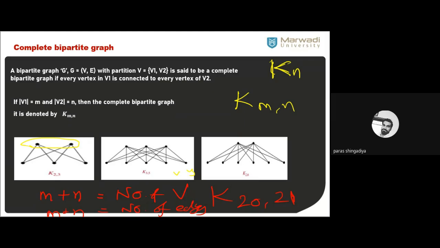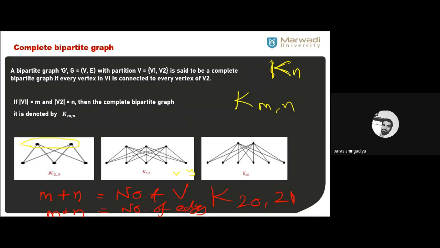So for K2,3, 2 plus 3 means 5, so the number of vertices is 5, and 2 into 3 is 6, so there will be 6 edges. And for K3,5, how many edges will be there? 3 into 5 means 15 edges will be there in the K3,5 graph. Clear? This is an easy situation.